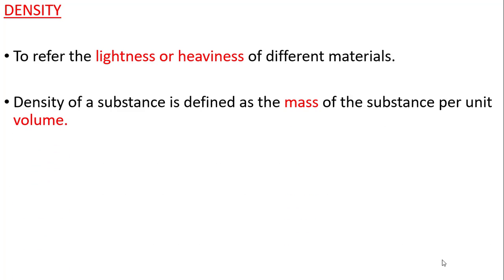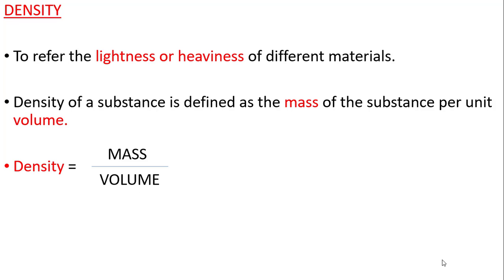So already you have studied this definition in the 7th class, what is density. The density of a substance is defined as the mass of the substance per unit volume. So how is it defined? As mass of the substance per unit volume. For per unit volume, how much mass is occupied by that particular substance, that is defined as density. You have also written this, that density is equal to mass upon volume, right? You have already studied this.